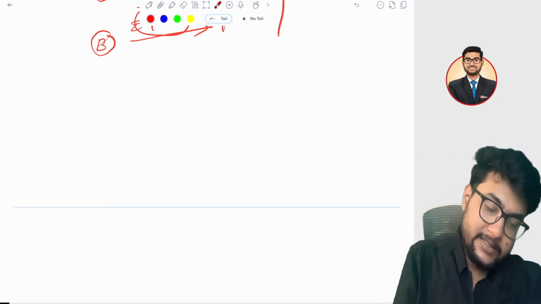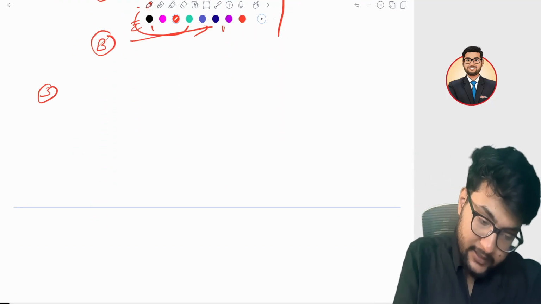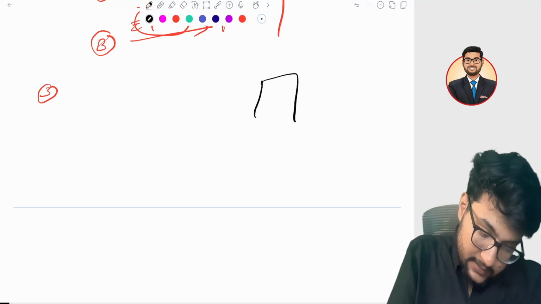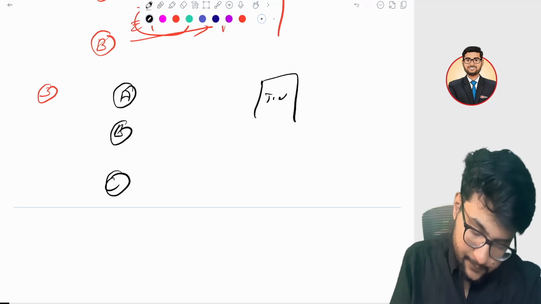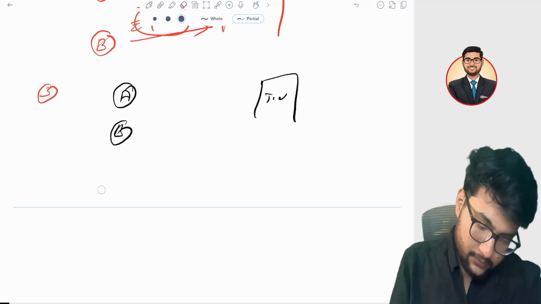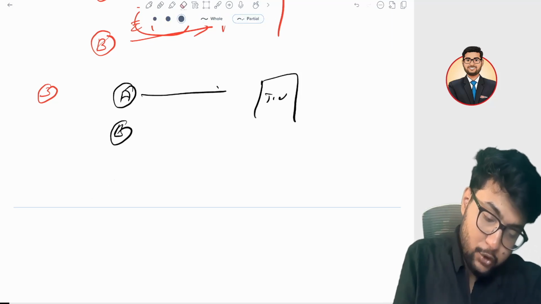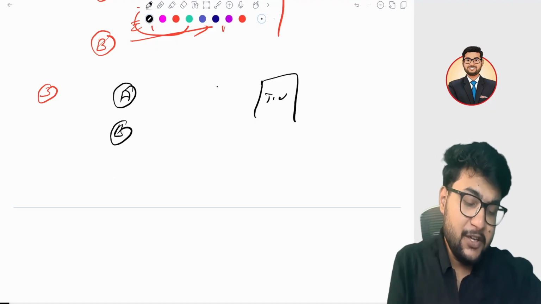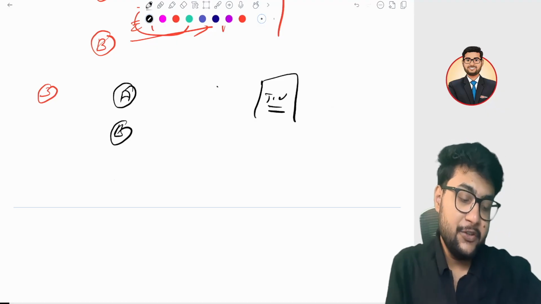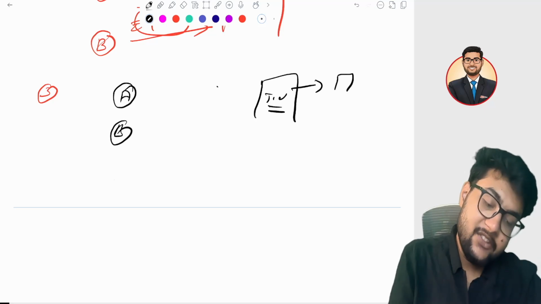Now let's talk about the third case. In this joint venture, there are A, B, and C. They want to contribute 100 and 100, but instead of contributing, the joint venture wants services, because the joint venture wants a machine and A has that machine.